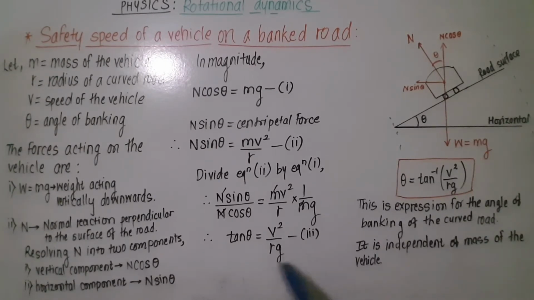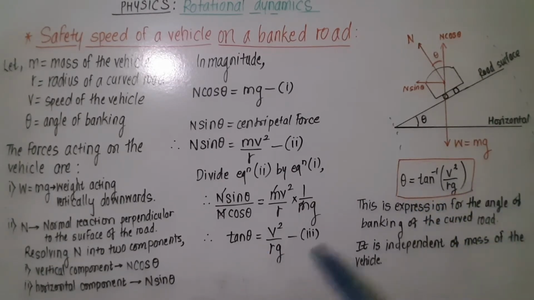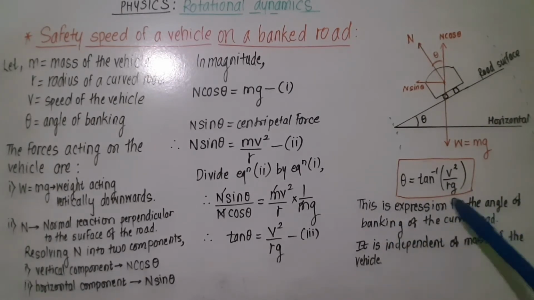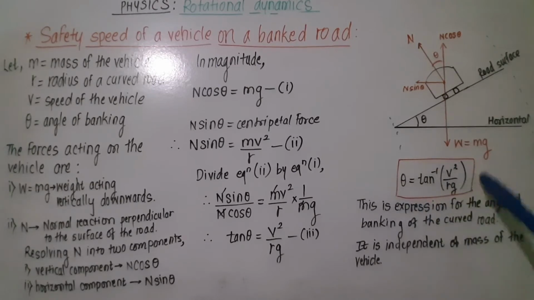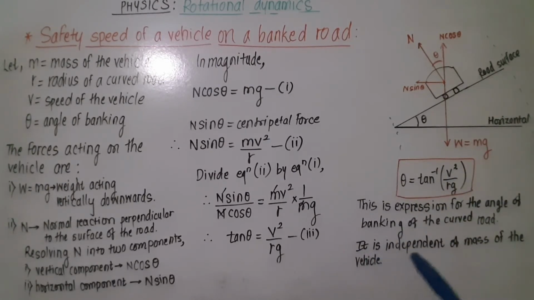From this equation 3, the value of theta is equal to tan inverse of v square upon rg. And this is the expression for the angle of banking of the curved road. Now here also no mass term is there. So we can say that the angle of banking is independent of the mass of the vehicle.